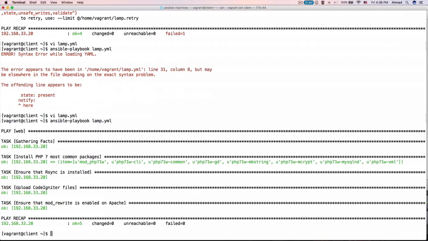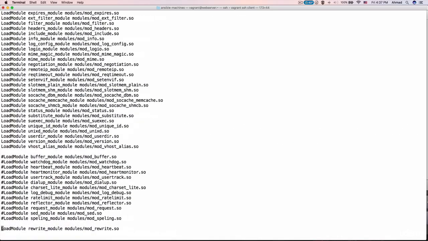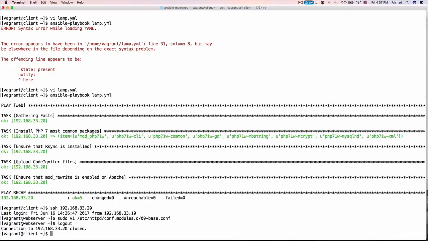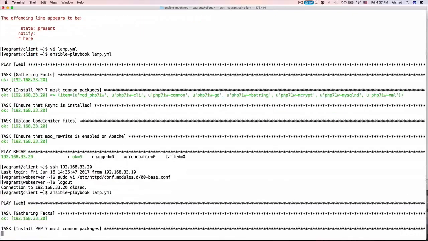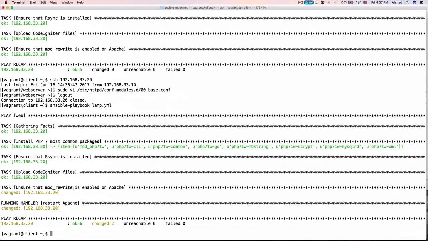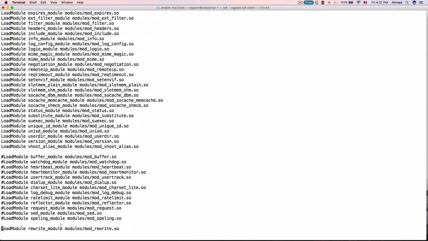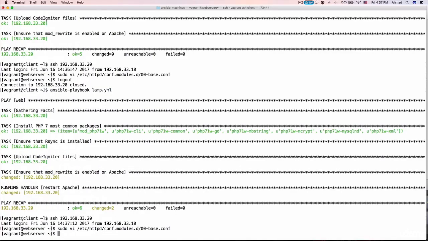Okay, and as you can see here, nothing has changed. This is because line in file did not change anything in the configuration file. But if we have a look at 192.168.33.20, which is our web server, and let's try to delete this rewrite module, exit, run Ansible again, and observe what happens. Okay, this time the rewrite module has been enabled on Apache, the line has been added, and also Apache has been restarted. That is because line in file got triggered. Now if I have a look, I'm going to see that I have the load module added, and also Apache has been restarted again.